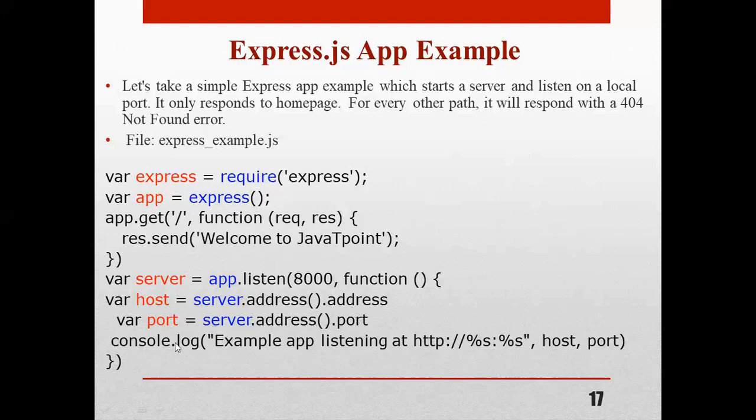Okay, now we are going to print console.log('Example app listening at http://%s:%s', host, port). Here %s means it will print the string, host and port number.